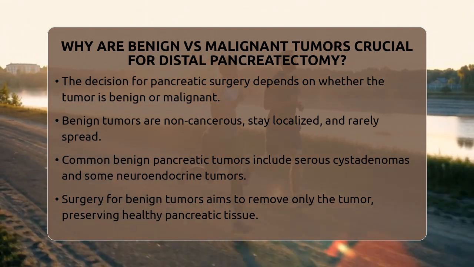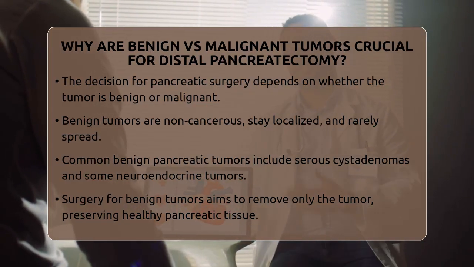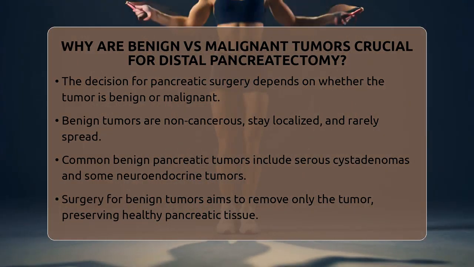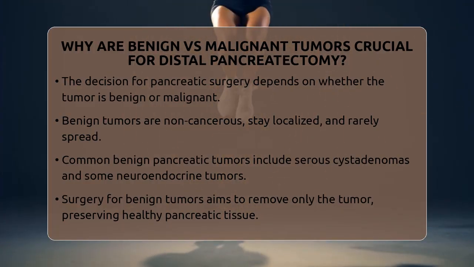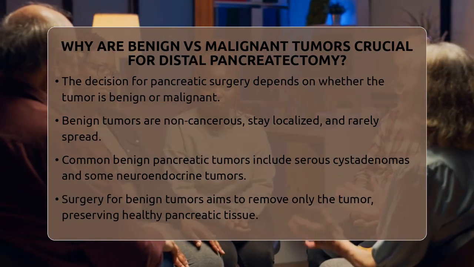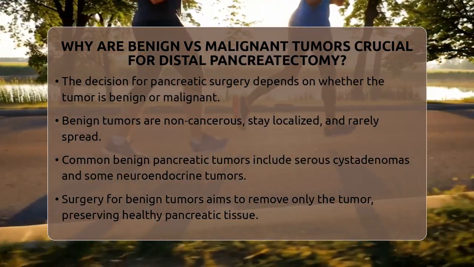Benign tumors are non-cancerous growths. They do not spread to other parts of the body and tend to stay localized. These tumors can sometimes cause symptoms if they grow large enough or press on nearby organs. Common benign tumors in the pancreas include serous cystadenomas and certain neuroendocrine tumors.